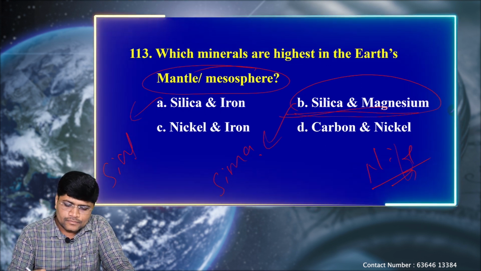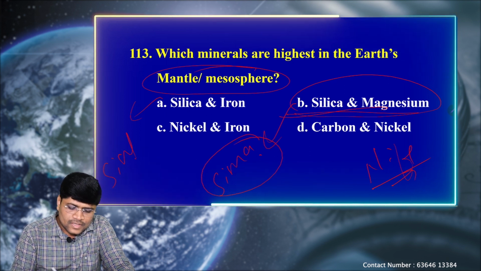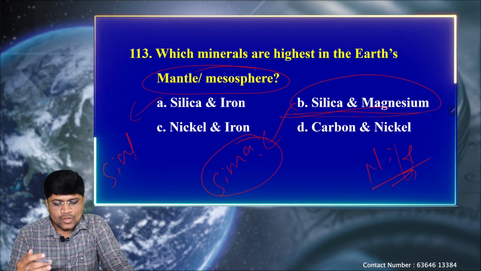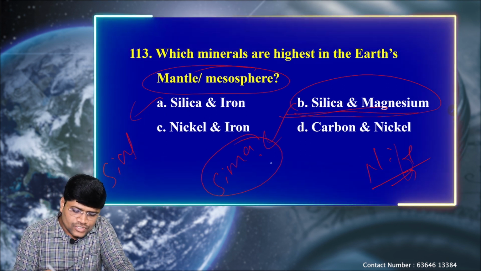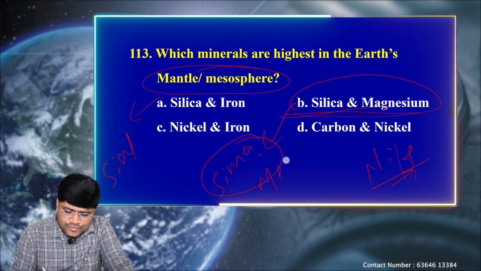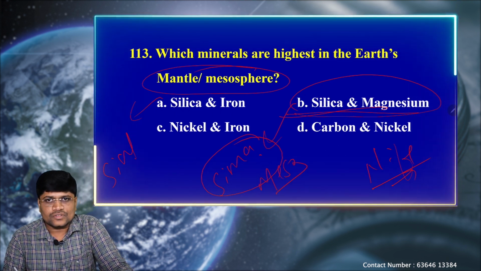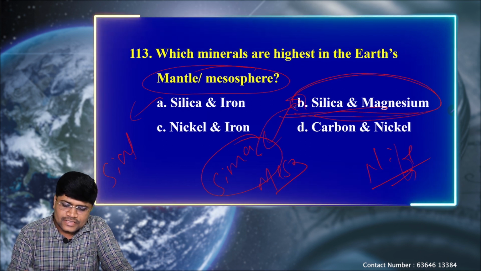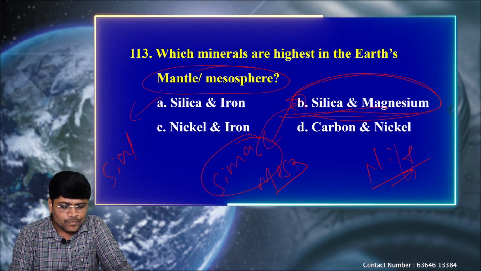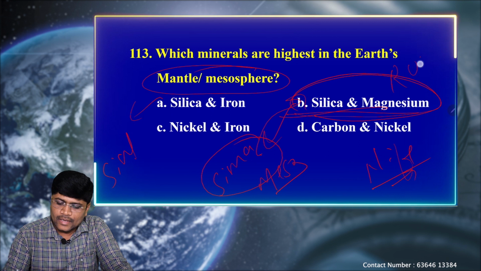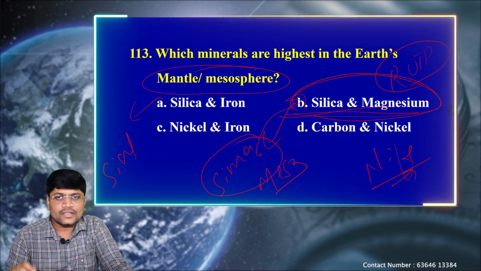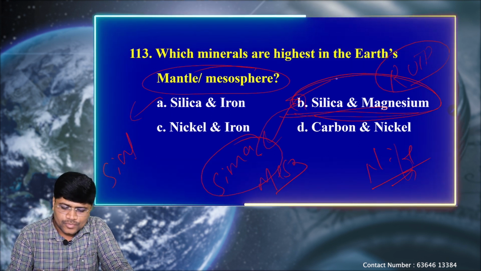Okay. Again, you might have read that silica and magnesium is rich in the oceanic crust. Again, we know that oceanic crust is very near to the mesosphere region or the upper mantle portion. That's why both are rich with silicon and magnesium content. Even the mesosphere is also rich with radium, uranium, thorium and plutonium. These are the radioactive elements. Should know. So option B is the correct one.